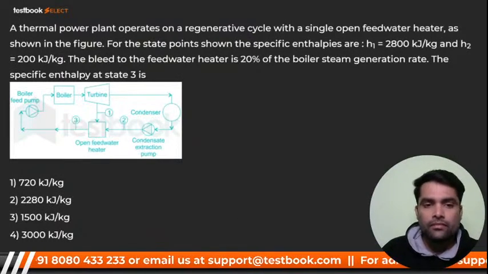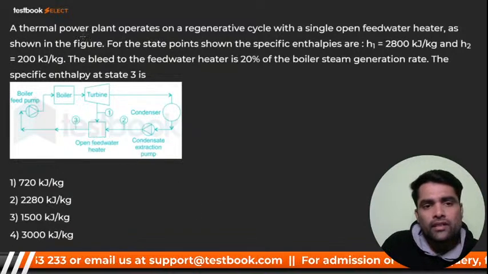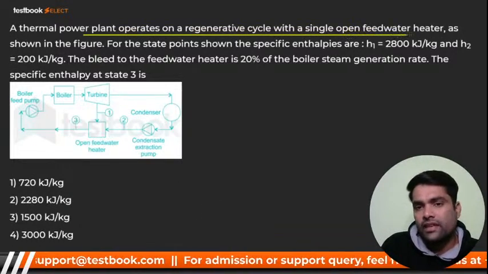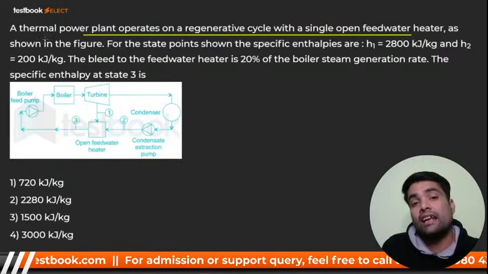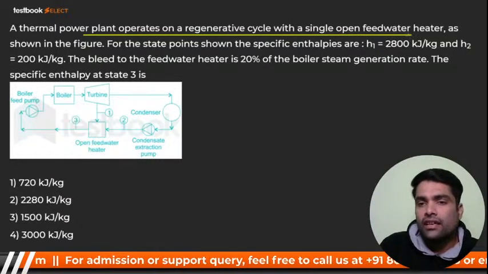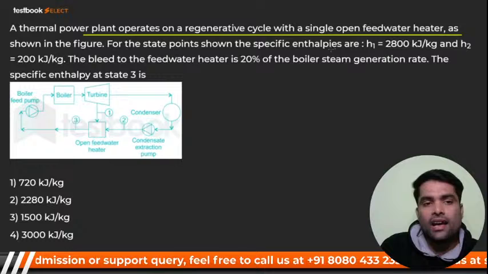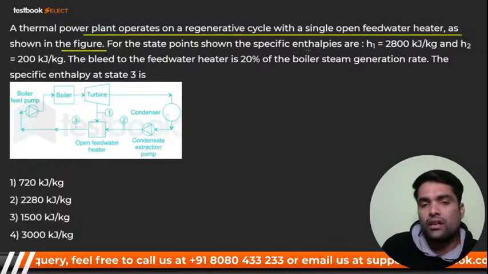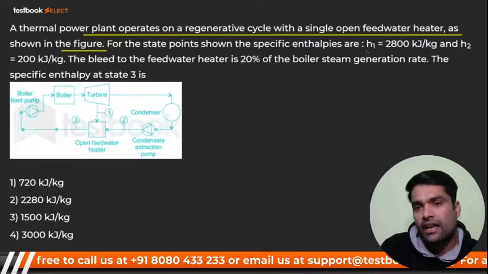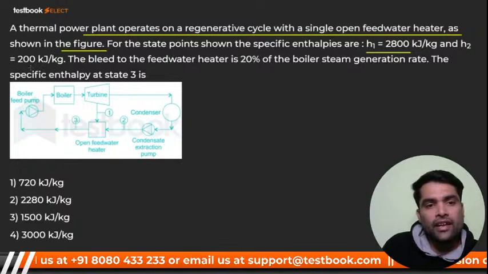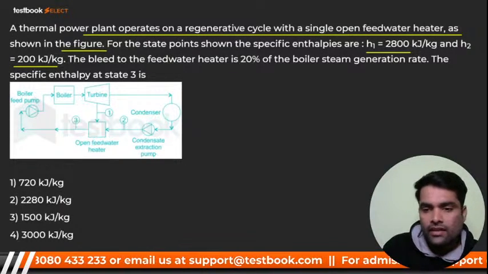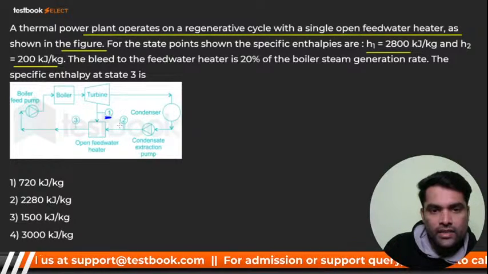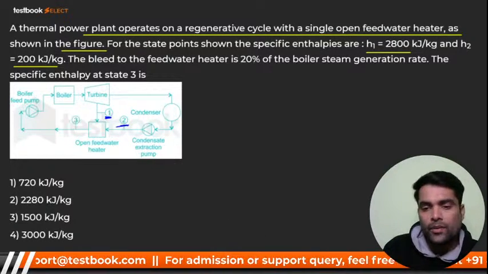Very good. It's visible. So my dear, see, a thermal power plant operates in a regenerative cycle, remember, a single thermal power plant, that is Rankine cycle, with a single open feed water heater as shown in the figure. For the state points shown, the specific enthalpies are H1 equal to this, and my dear, H2 equal to this. They have given H1 at this point, and H2 at point 2, right? I hope it's clear to you.